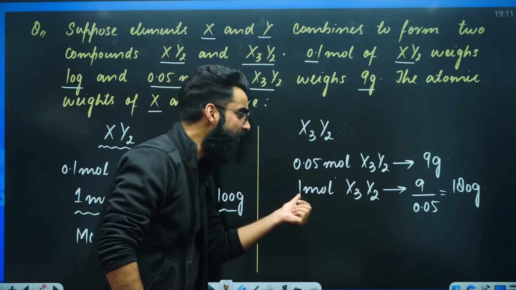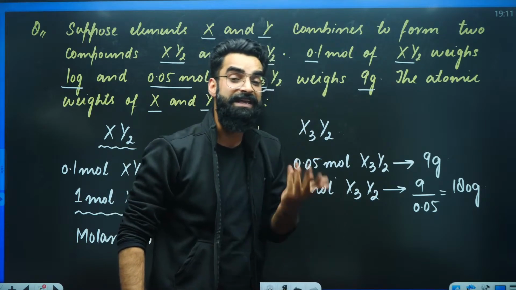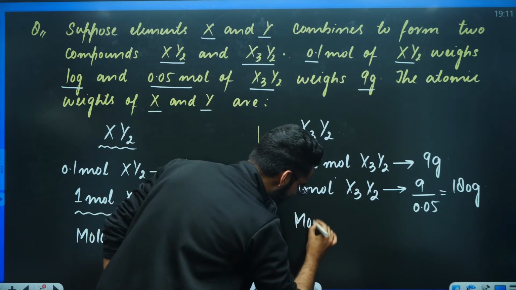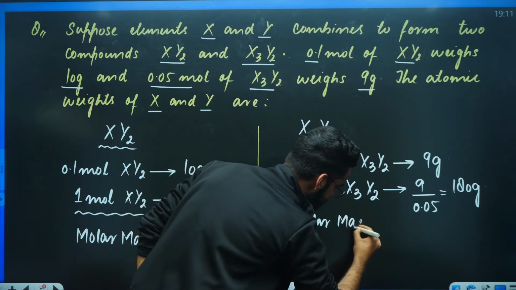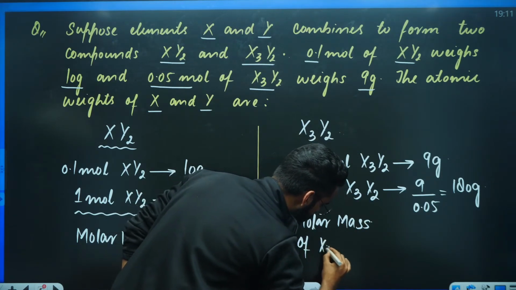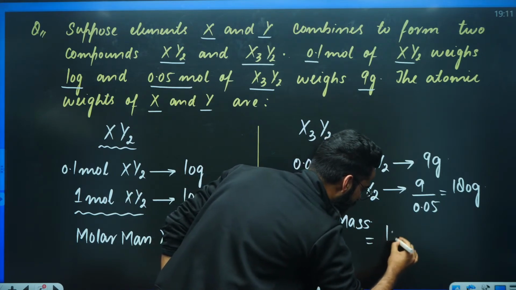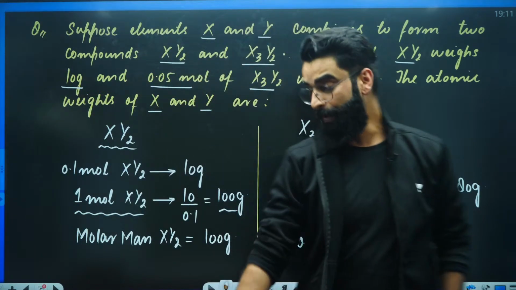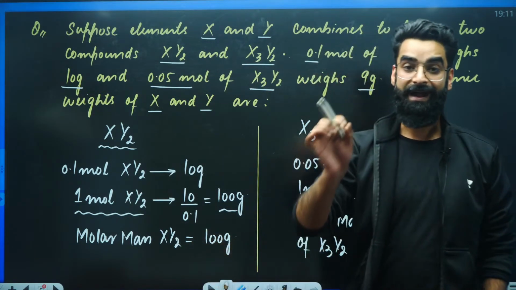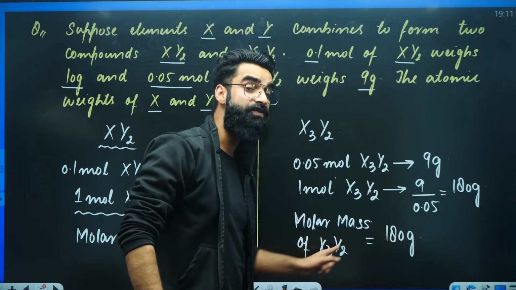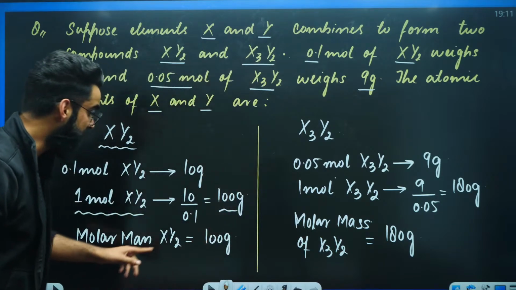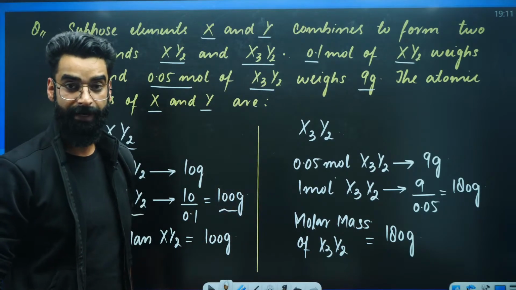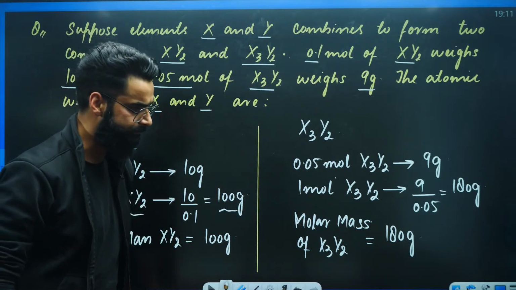And we know the mass of 1 mole of X3Y2 is something which I will be calling as molar mass of X3Y2, right? So basically, right here, I got the molar mass of X3Y2 and it came out to be 180 grams. So till now, what did we calculate? We calculated the molar mass of XY2 and again, we calculated the molar mass of X3Y2 as well. This is the mass of 1 mole of XY2 and this is the mass of 1 mole of X3Y2. These are the 2 things which we calculated till now, right?